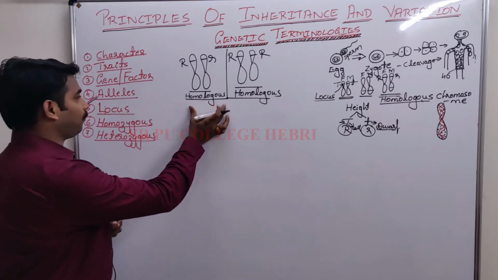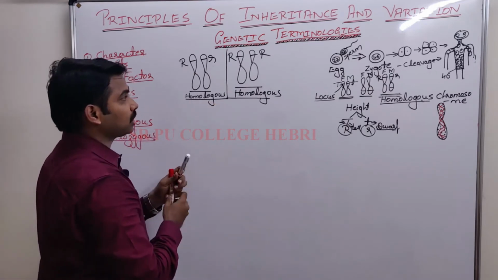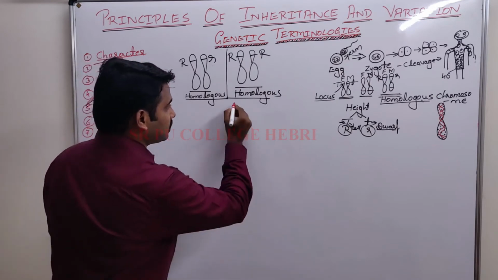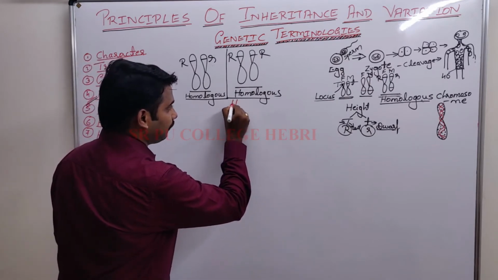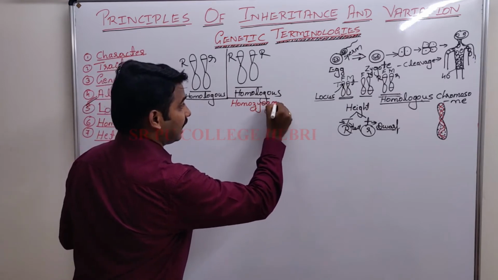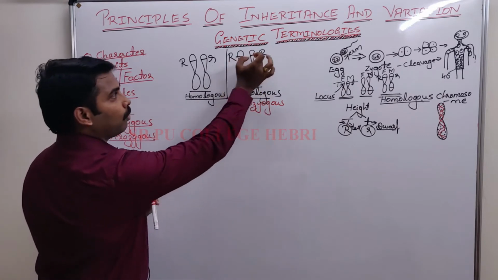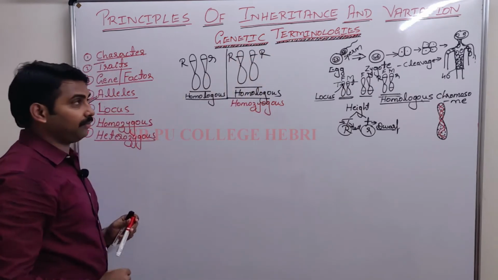So what about the first condition? It is heterozygous. What about the second condition? The second condition reveals the homozygous condition. So what do you mean by homozygous? Write down the definition.